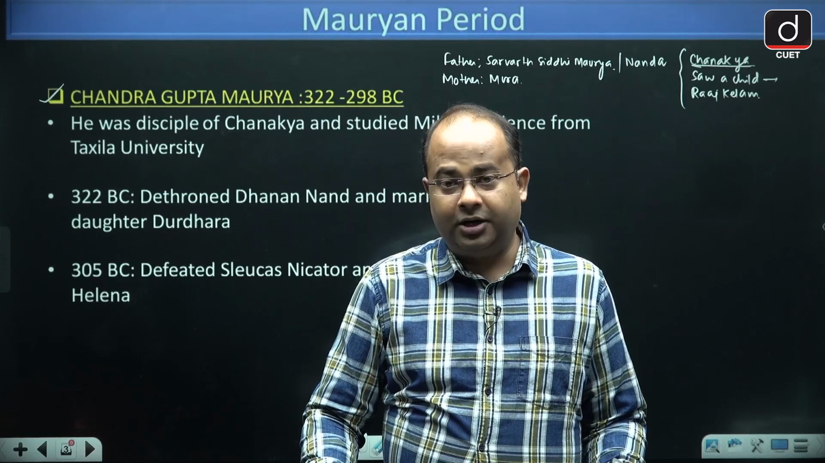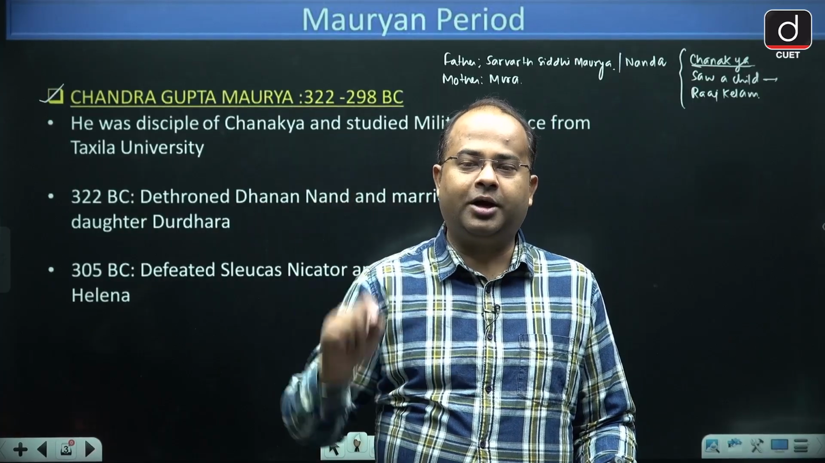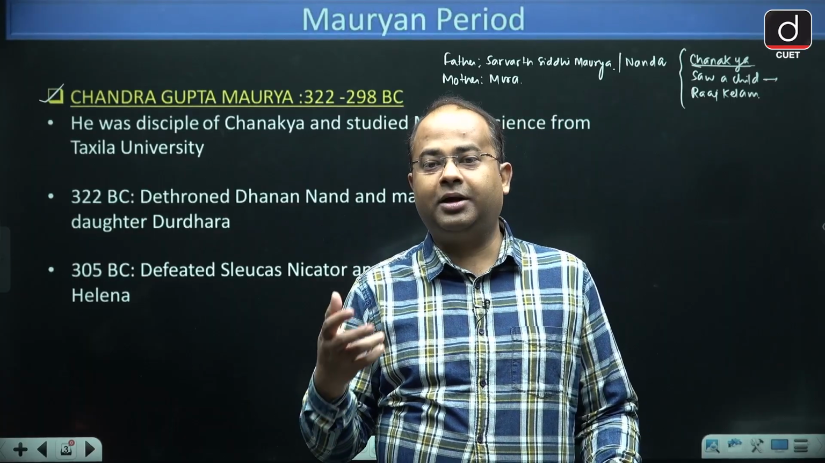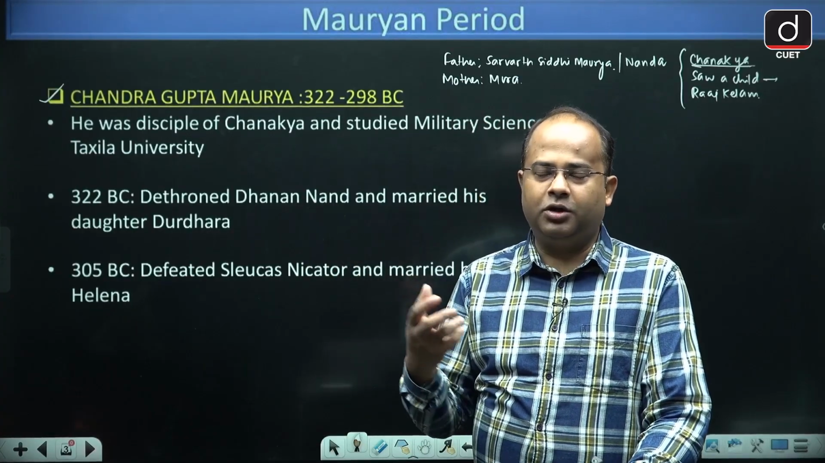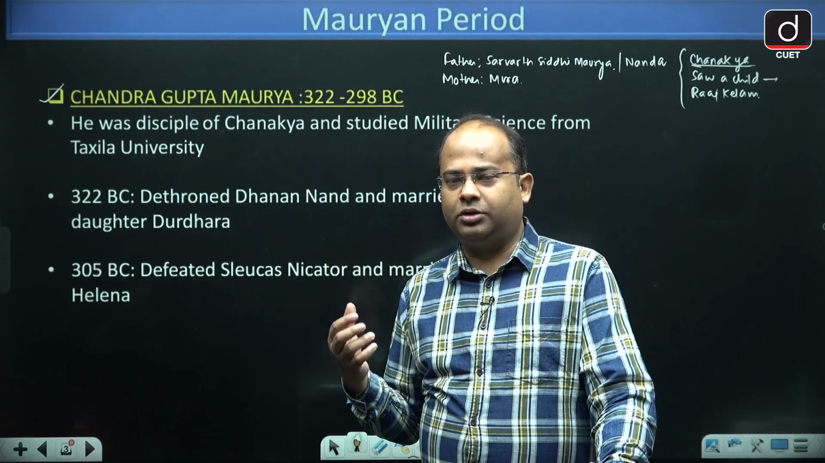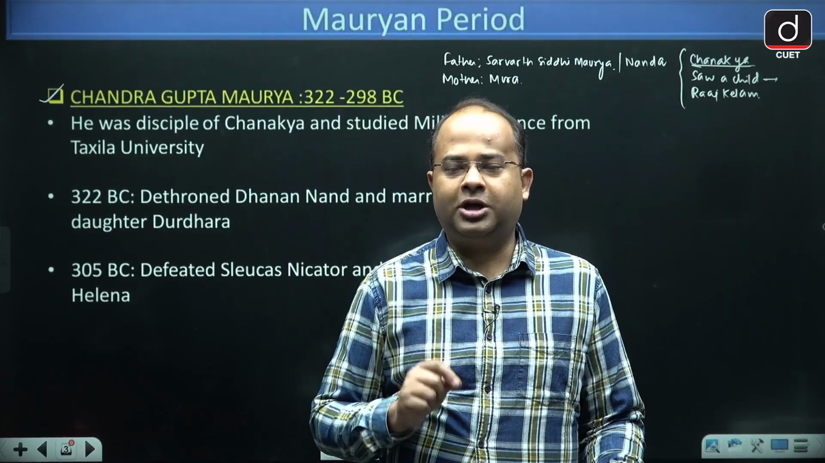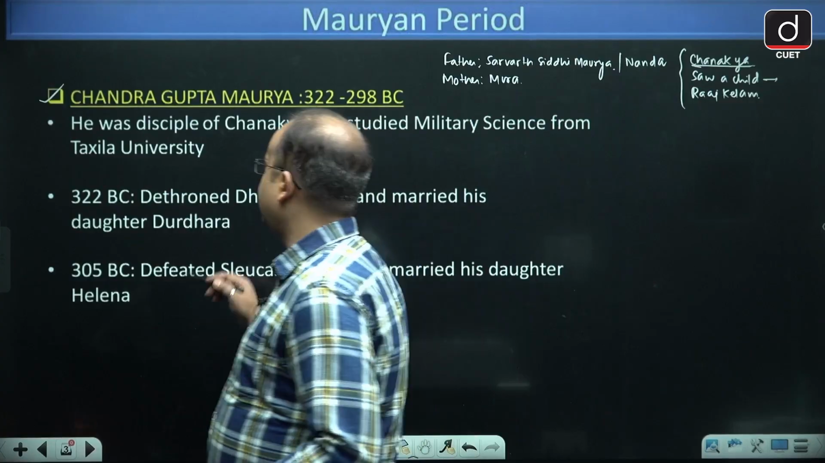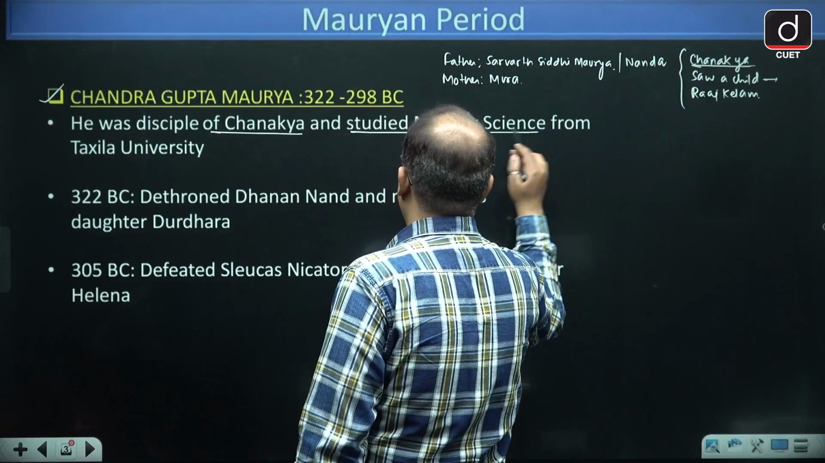Then Chanakya understood that this child has the trait to become the Samrat of Magadh, and if he is groomed properly, then he will become Samrat of Magadh. So finally, guys, he took permission from the child's mother and took him to Takshashila University. There Chandragupta Maurya studied military science. It is said that he was a disciple of Chanakya.